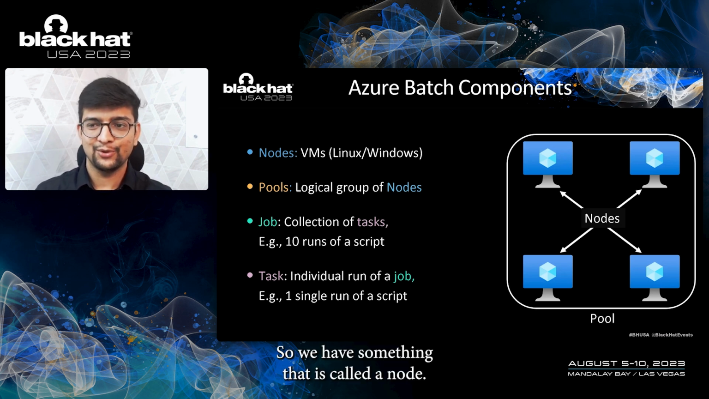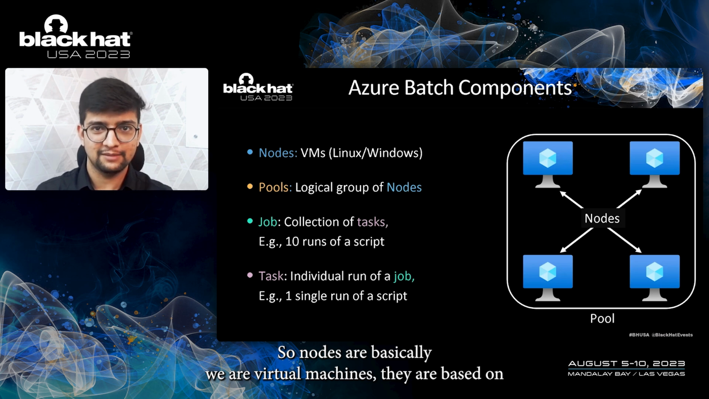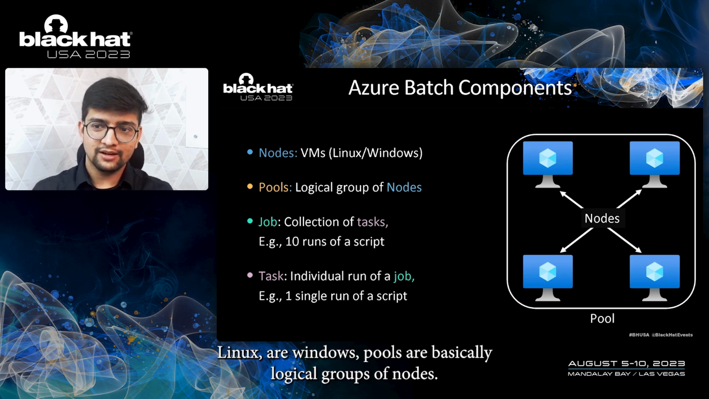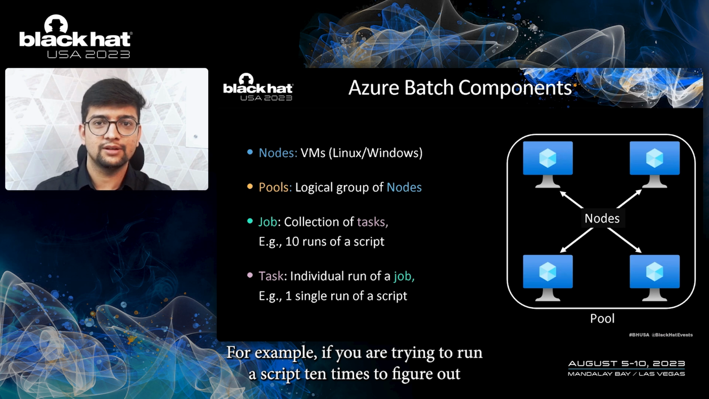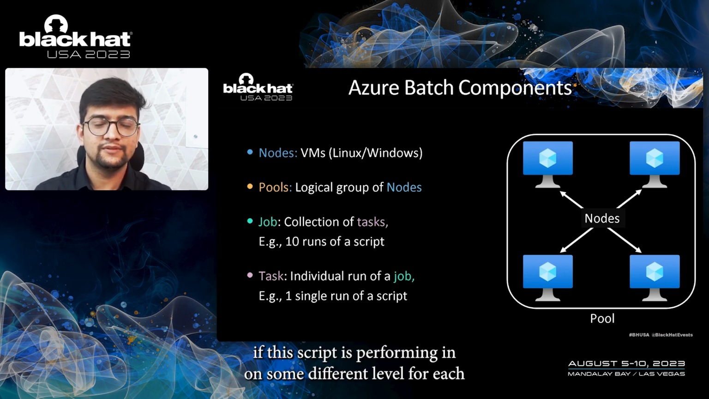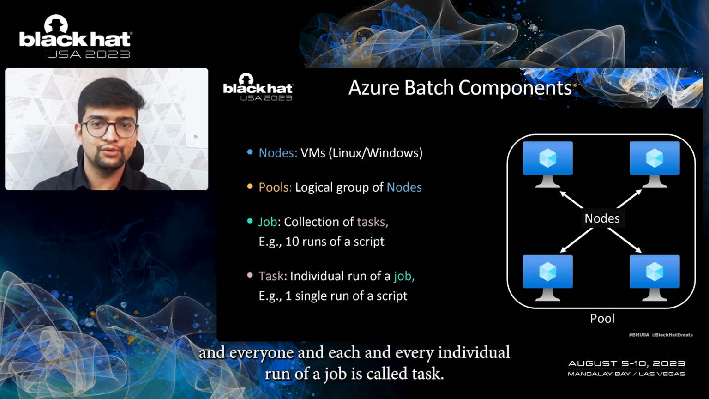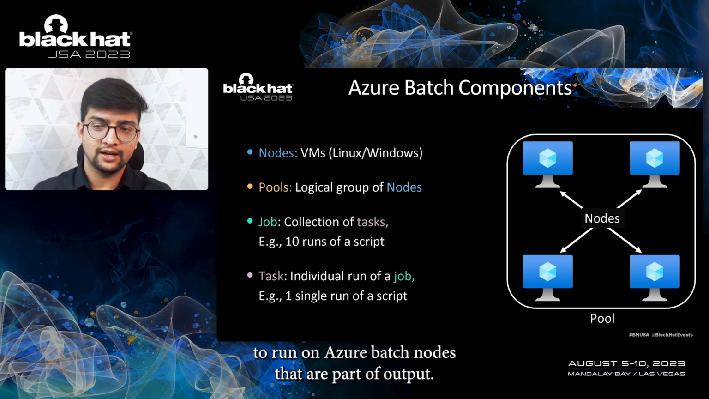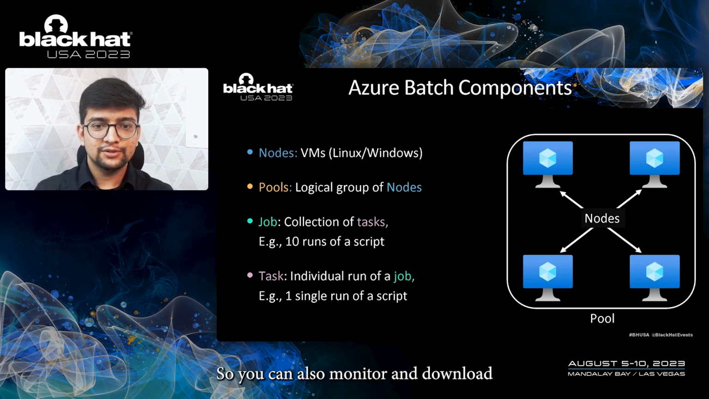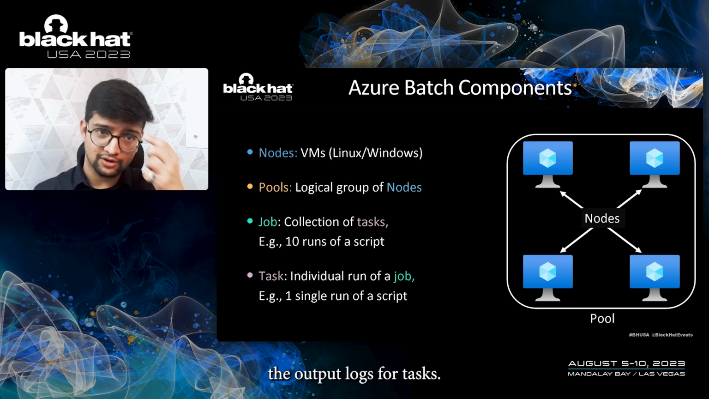So we have something that is called a node. Nodes are basically your virtual machines. They are based on Linux or Windows. Pools are basically logical groups of nodes. So you can group nodes together in one single pool. Jobs are collections of tasks. For example, if you are trying to run a script 10 times to figure out if the script is performing on some different level for each and every run. And each and every individual run of a job is called a task. So you can think of tasks as commands that you supply to run on Azure Batch nodes that are part of a pool. You can also monitor and download the output logs for tasks.